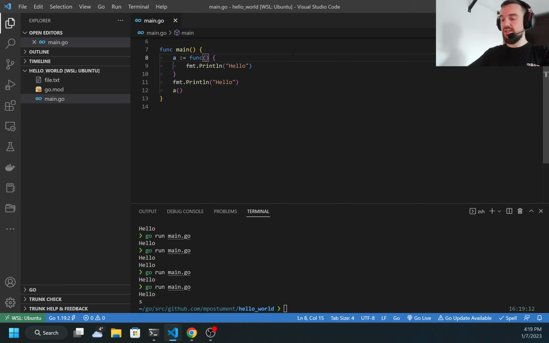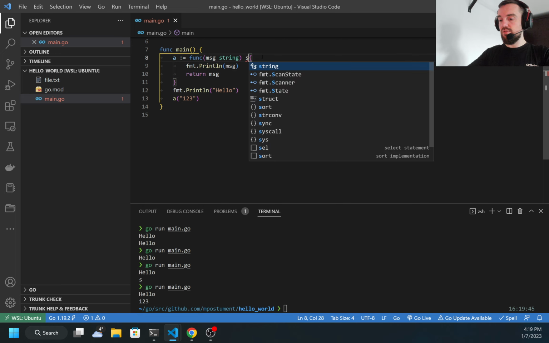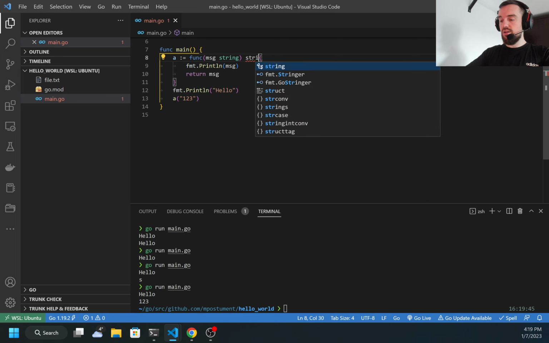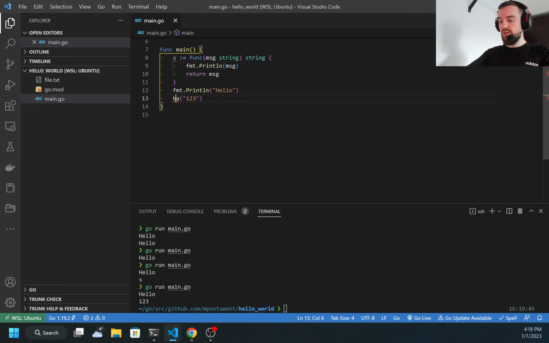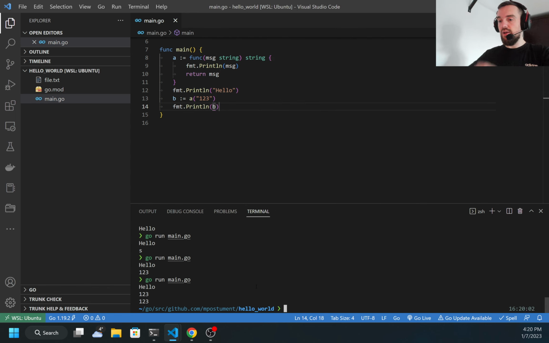If I need to pass some parameter, I can define it here, something like message string, and I can print my message here. And now for a, I need to provide the message. Let's do something like 1, 2, 3. And I can also return. I can return the same message. It will be of type string. I would need to assign the result of the execution to some variable, and I can print b, so everything will be the same.